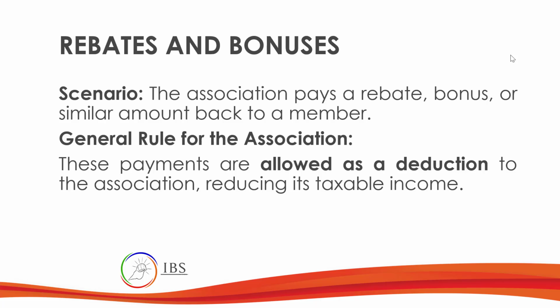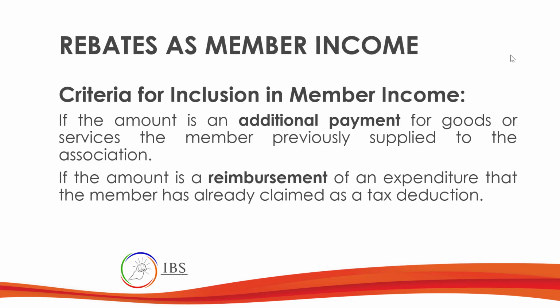A few more items: rebates and bonuses. The association pays a rebate, bonus, or similar amount back to the members. In that case, the payments are allowed as a deduction to the association, reducing its taxable income. For the member, if the amount is an additional payment for goods and services, that will be treated as income.